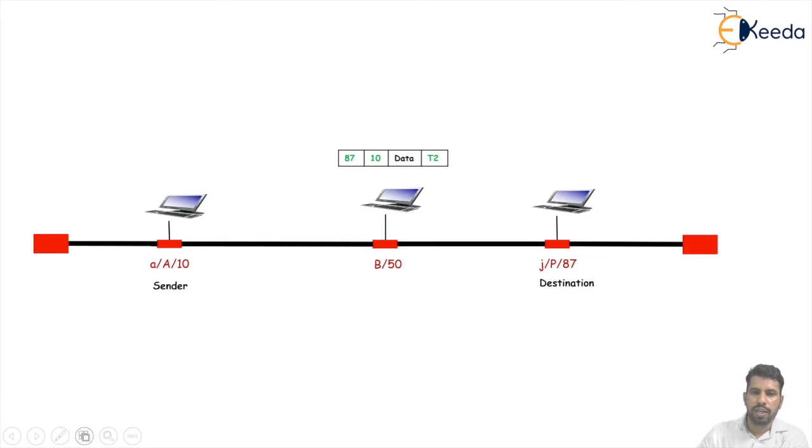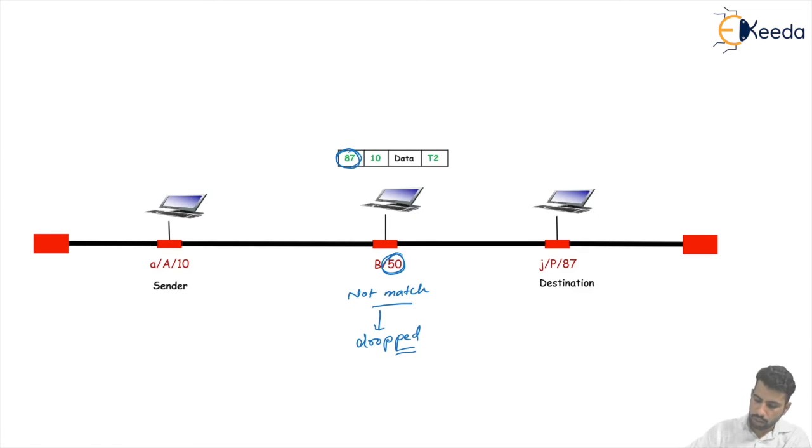Each station with a physical address other than 87 will not match. Here we see this physical address is 87, but this physical address is 50. The physical address does not match, so the packet gets dropped by this node because the destination address in the frame does not match its own physical address. The intended destination has not yet been reached.